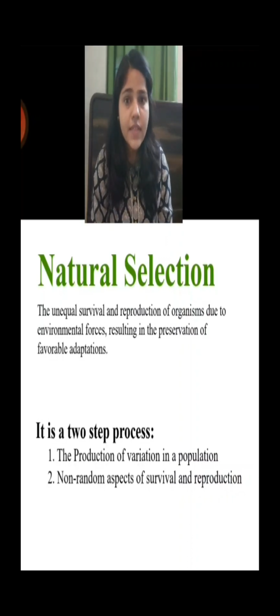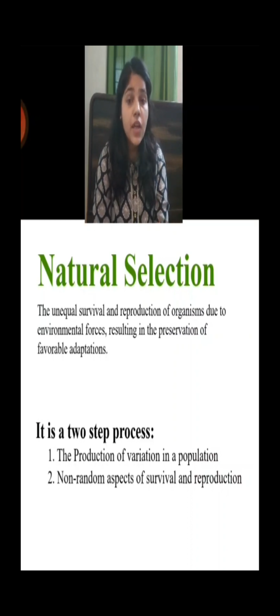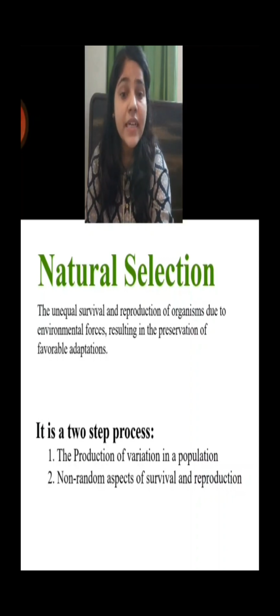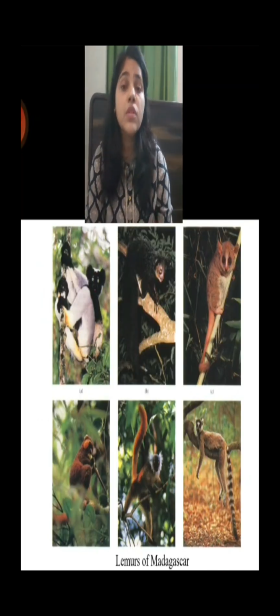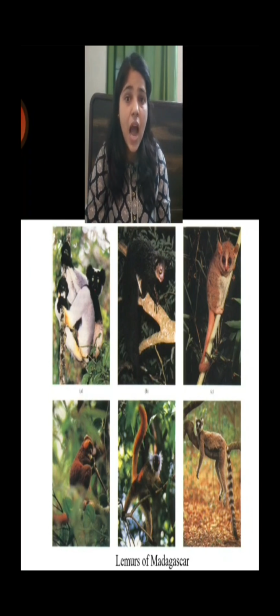Now, the second step in natural selection is non-random aspects of survival and reproduction, and this non-random aspect of survival and reproduction arises by non-random mate choices. Now, let's see certain examples of natural selection by pictures. So, the first picture here is the example of lemurs, and you can easily see how their behavior and appearance are changing as per the changing environment.